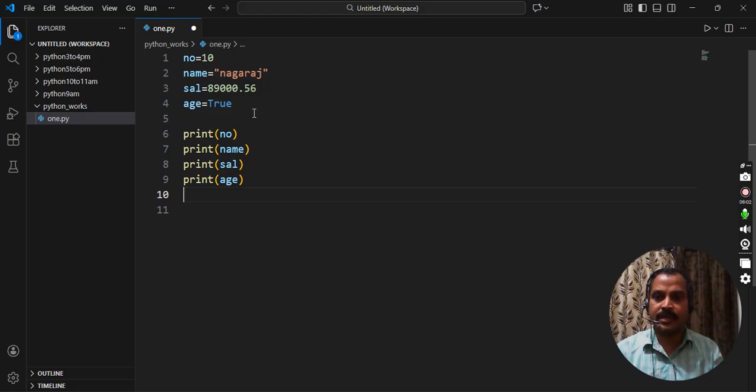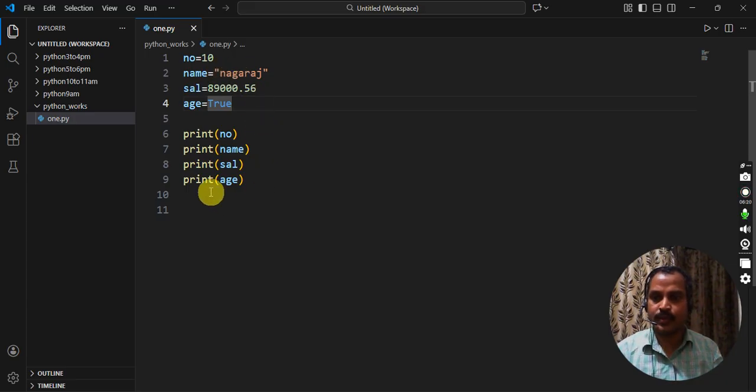So boolean means either true or false. But boolean values must start with capital letters. True or false must start with a capital character. T is a capital letter. Even False also, F is a capital letter, must be defined.